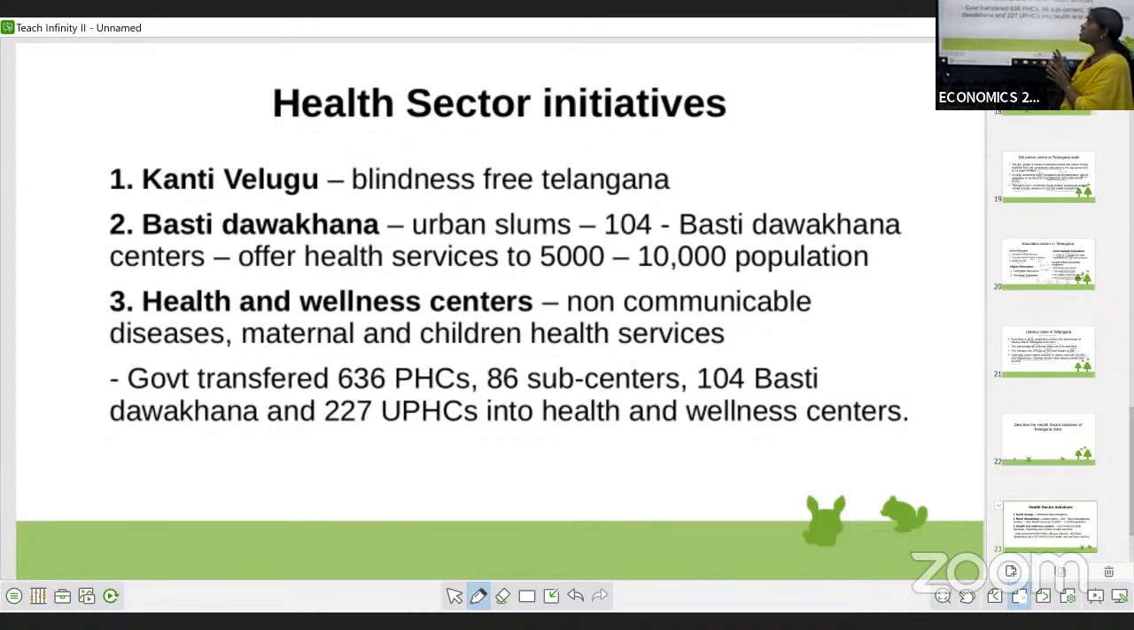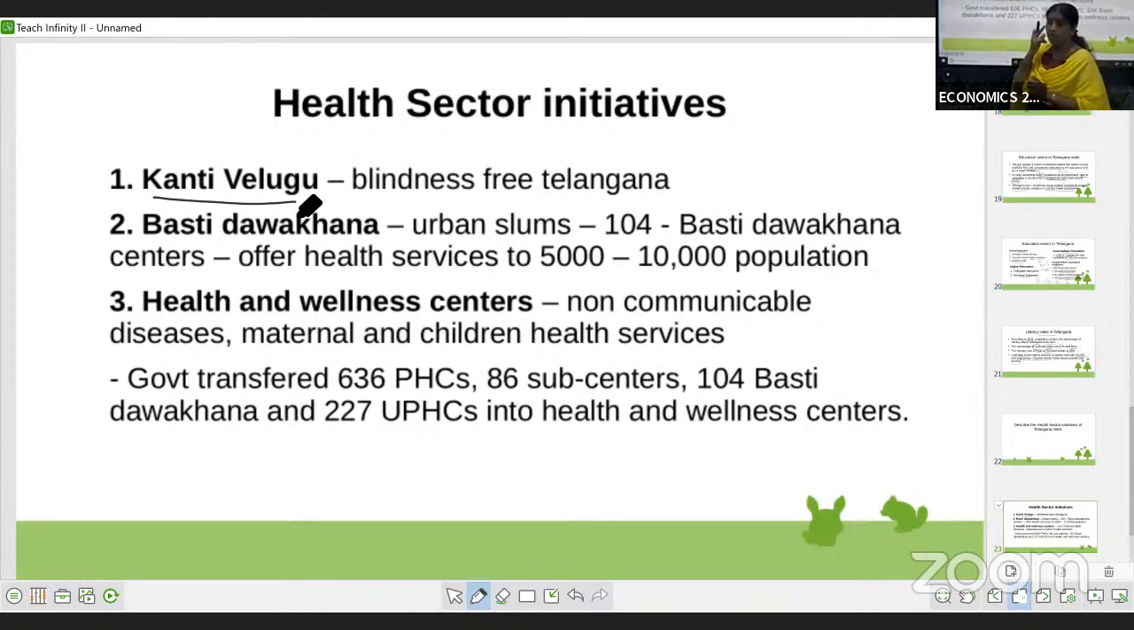Whatever programs we are studying now one by one, it may come as a total 5 mark question, or even one program as a 2 mark question also. So, this question is important as a 5 mark as well as a 2 mark question. Let me start with each program which the government has introduced in order to provide good health facilities. The first program is the Kanti Velugu.